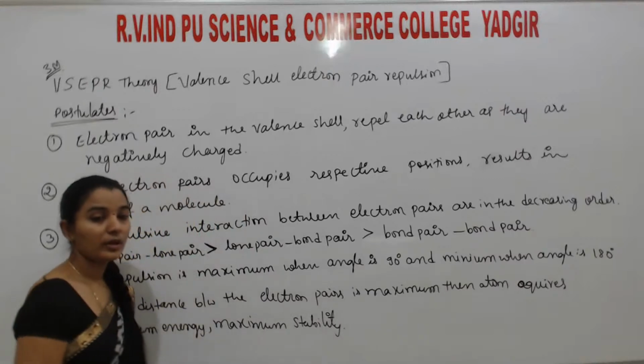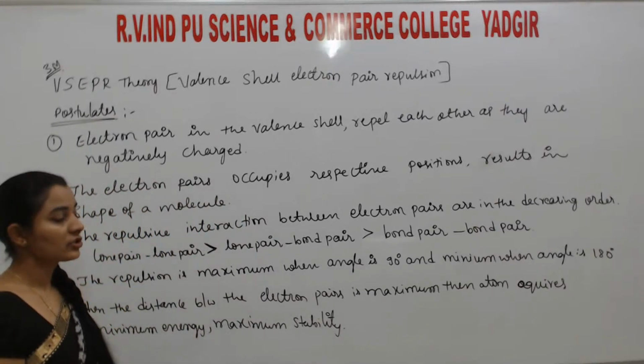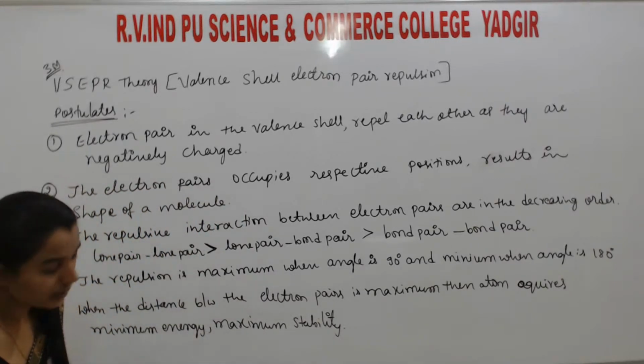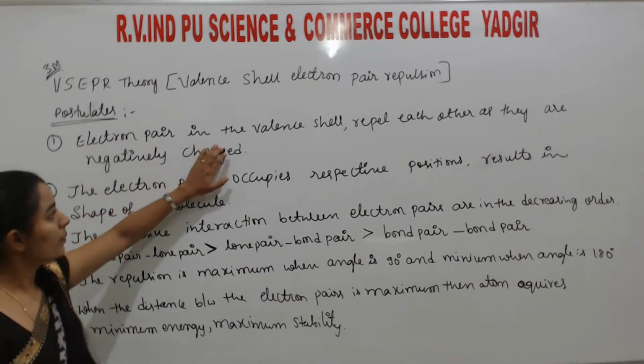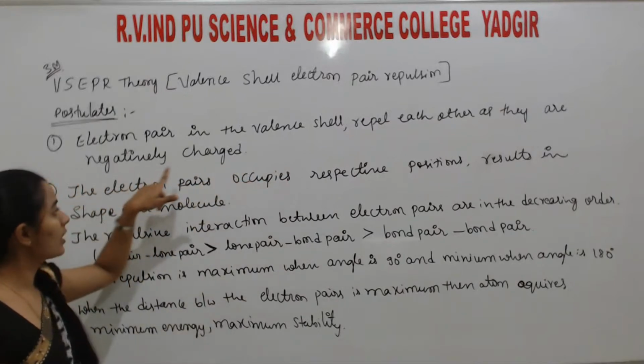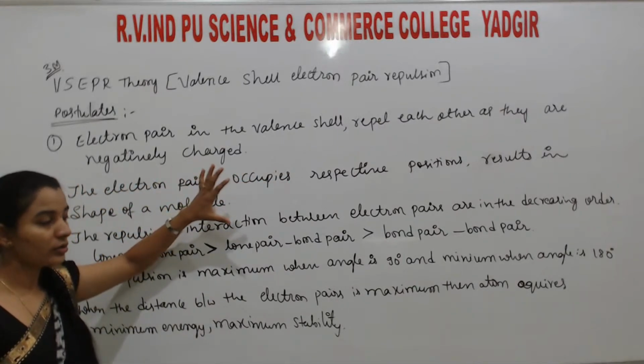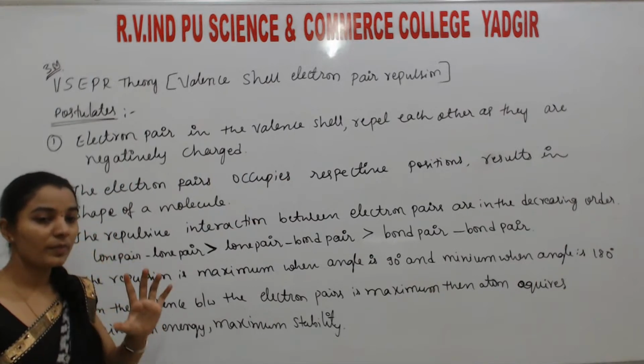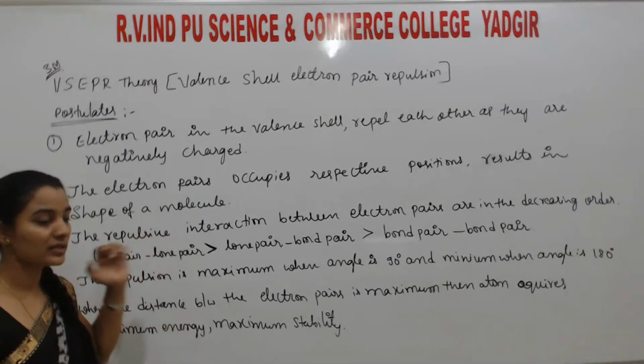This is all about the postulates of valence shell electron pair repulsion theory. Electron pairs in the valence shell, meaning the last shell, repel each other as they are negatively charged. As I told you, both bond pairs as well as lone pairs are negatively charged, that's why they get repelled.